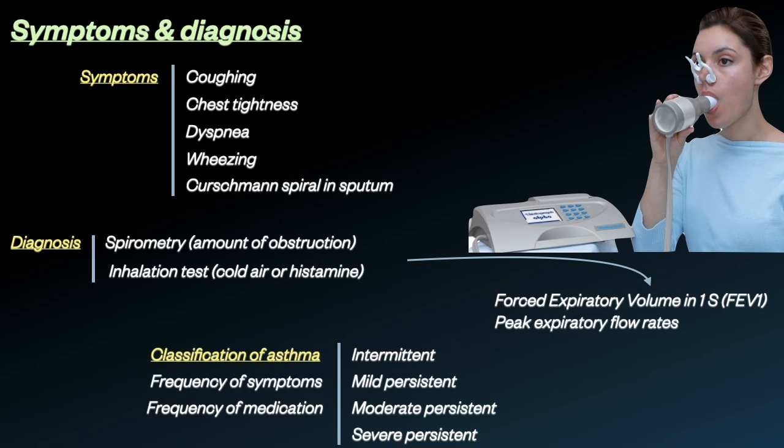Now, asthma can be classified according to the frequency of symptoms, in particular nighttime and early morning symptoms, and also how often a person is using asthma medication to help with the symptoms. From least to most severe, the types of asthma are intermittent asthma, mild persistent asthma, moderate persistent asthma, and finally severe persistent asthma.